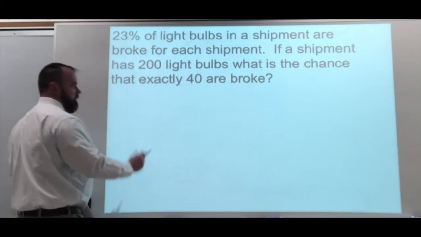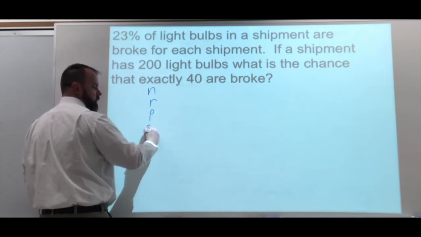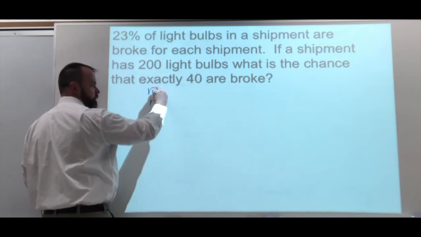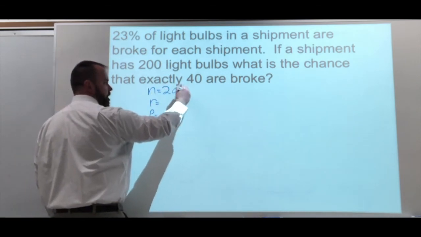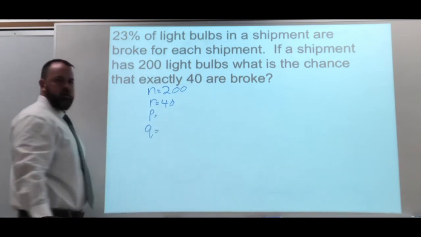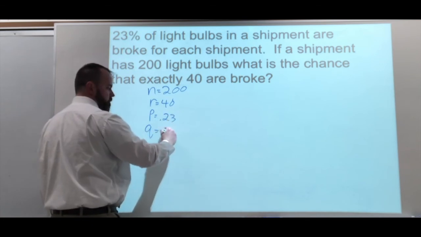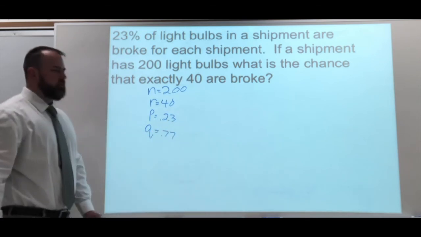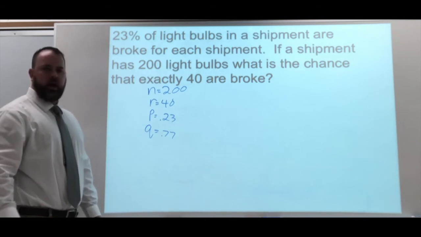Okay, so now again, let's go right to our n, r, p, and q. Okay, this time our total is 200. A success, we're looking for 40 broken light bulbs, and our p and q are staying the same, 0.23, 0.77. Okay, so take a second, you might want to pause this. Try and write it out yourself to see if it matches what I have.